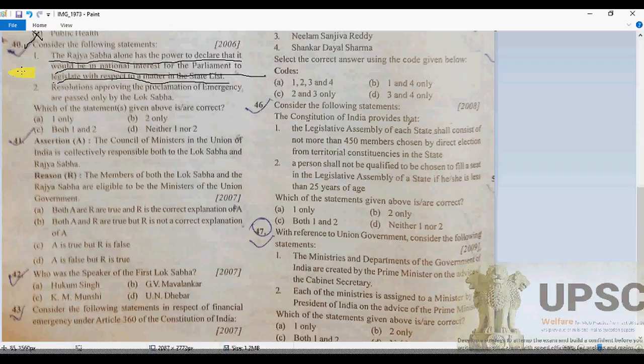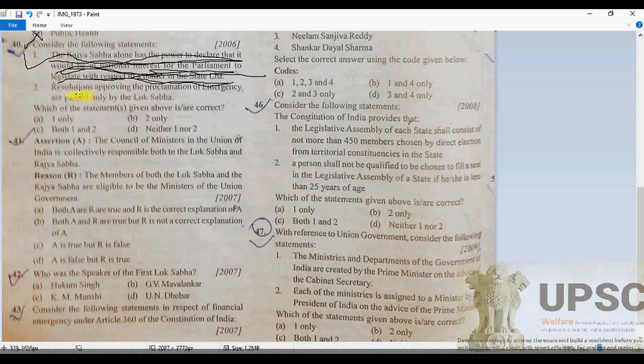Because, as we know, under Article 249 it is clearly mentioned in our Constitution that yes, the Rajya Sabha has the power to declare that it would be in the national interest for Parliament to legislate with respect to a matter in the State List.